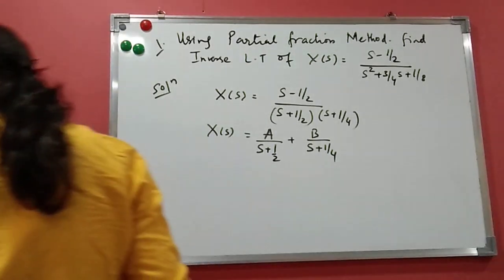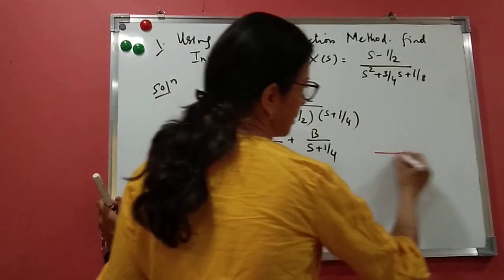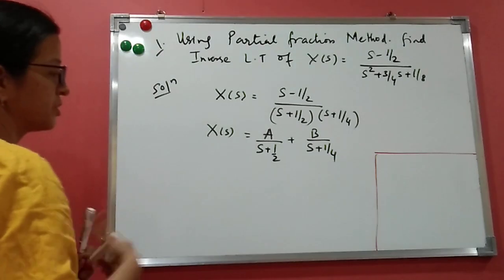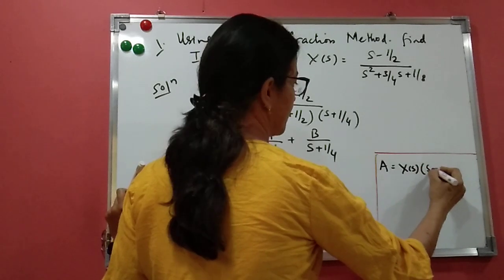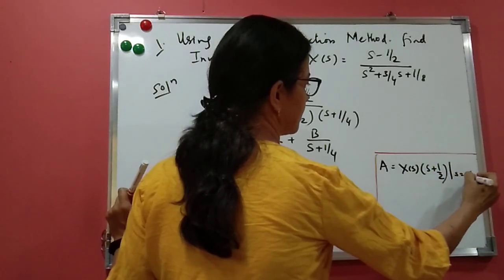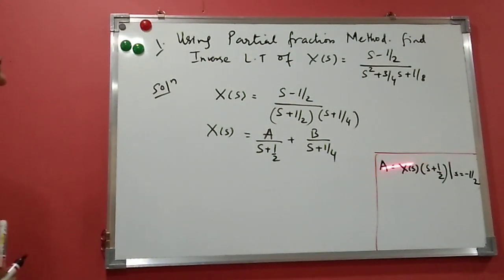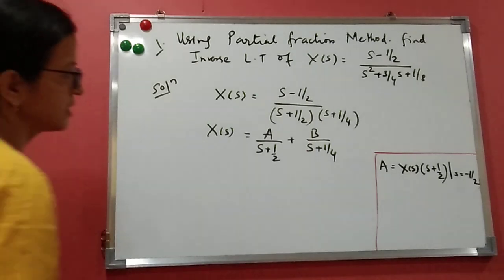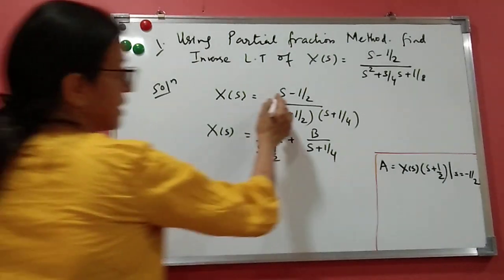Now find the values of A and B. How do we find them? I am doing it here by Cauchy's residue theorem. The value of A is X(s) times (s + 1/2), at s = −1/2. When you multiply by (s + 1/2), it cancels, and what is left is (s − 1/2) upon (s + 1/4).